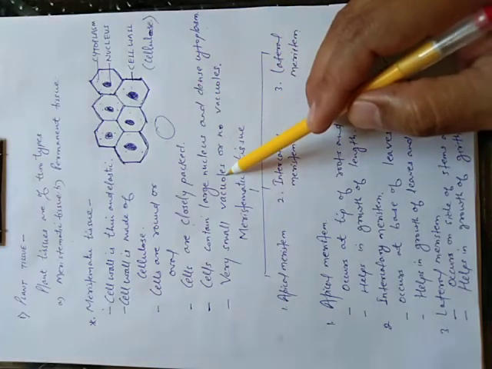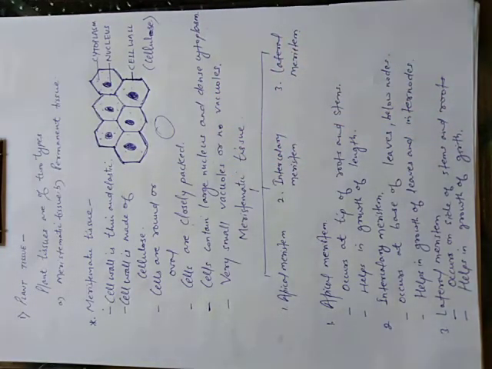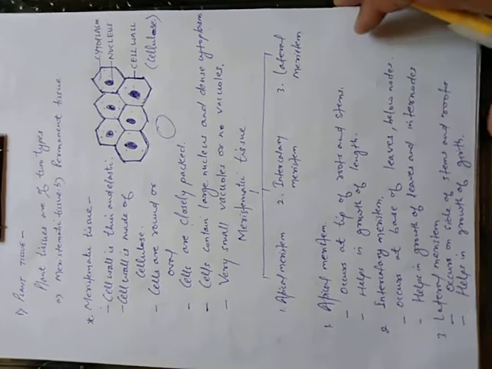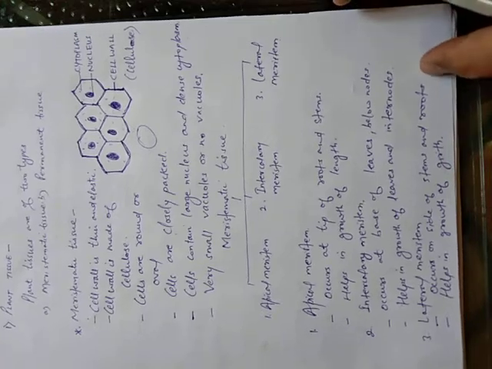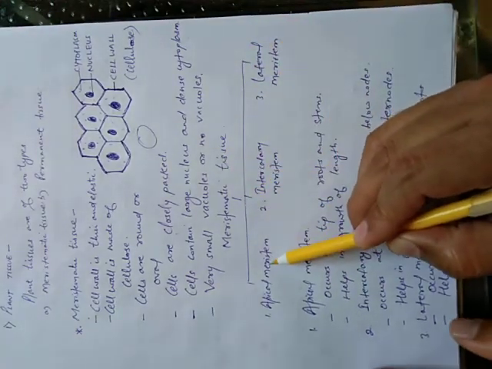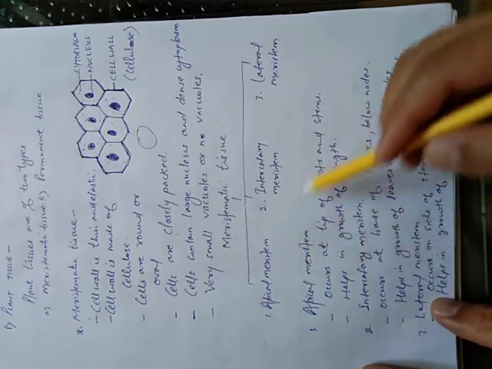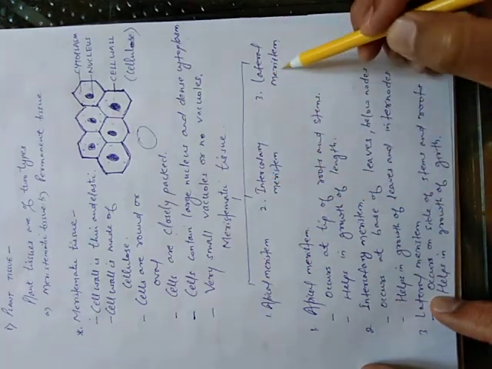They may be very small or they may be absent. Now students, see, meristematic tissue is further subdivided and it is of three types. First is apical meristem, second is intercalary meristem, and the third one is lateral meristem.